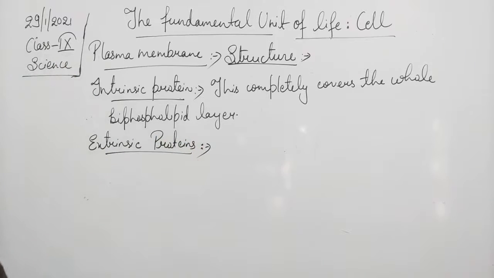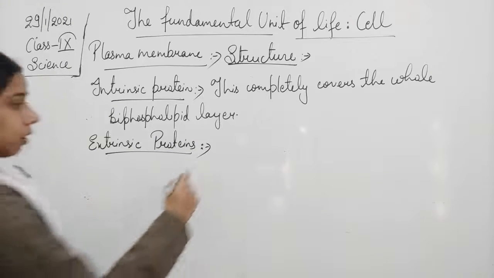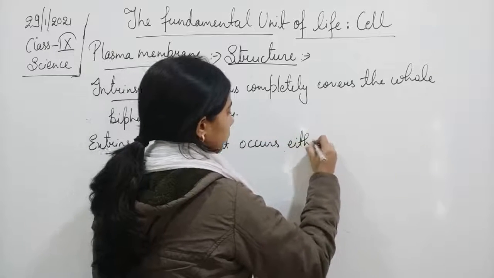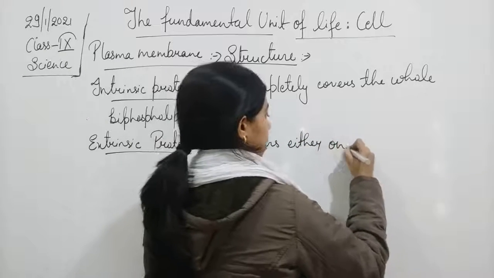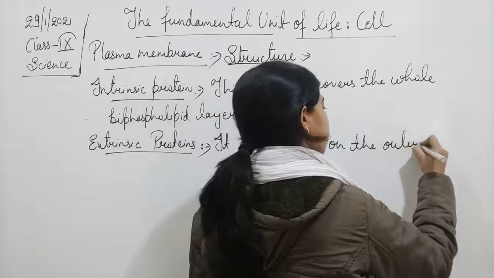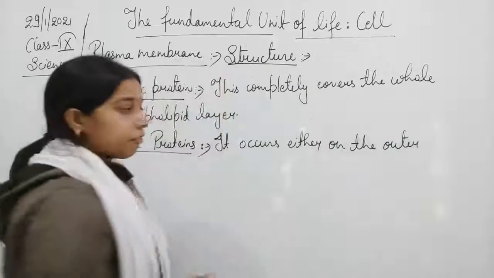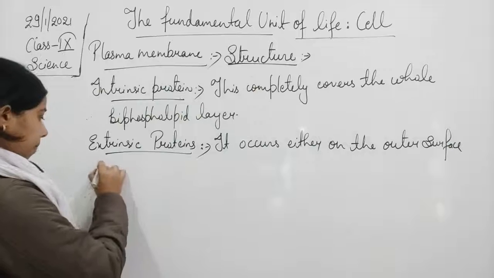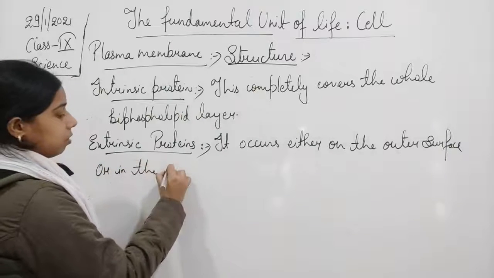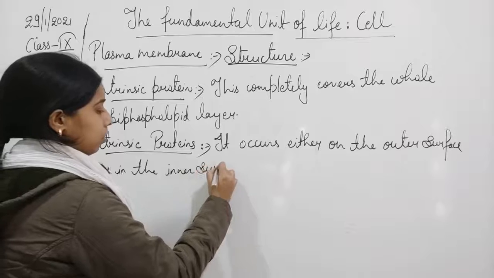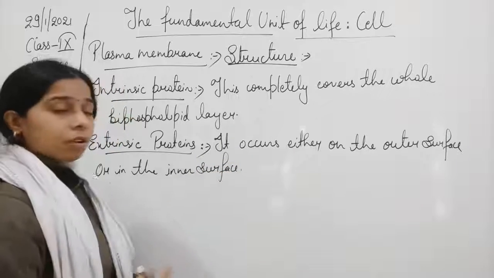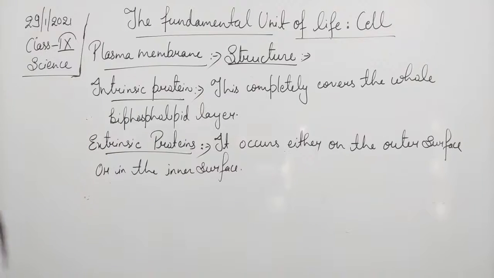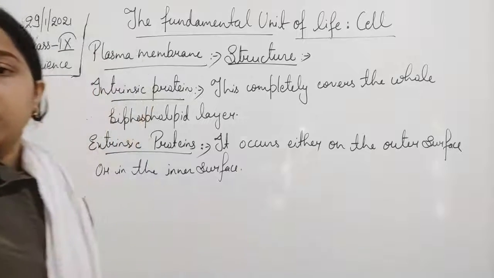Extrinsic proteins occur either on the outer surface or on the inner surface. So it is present on either the inner surface or the outer surface. That is called the intrinsic and extrinsic protein.